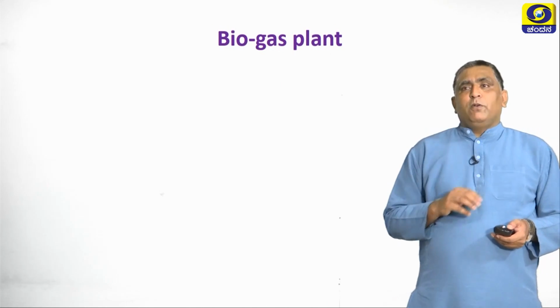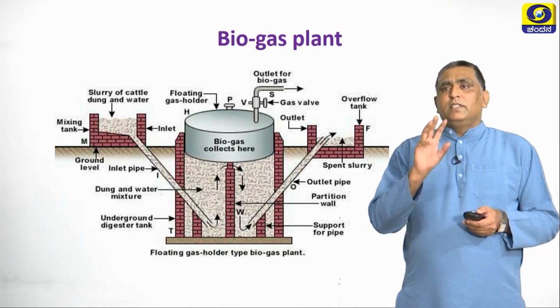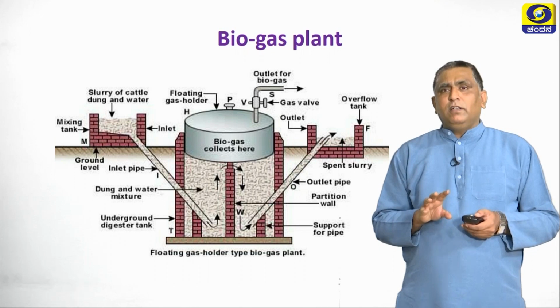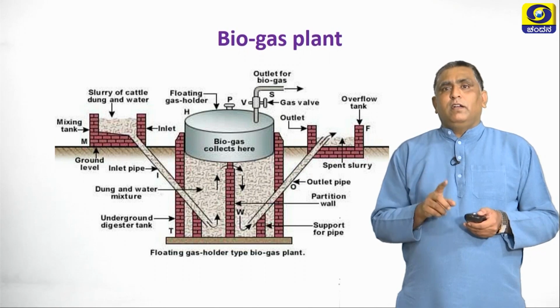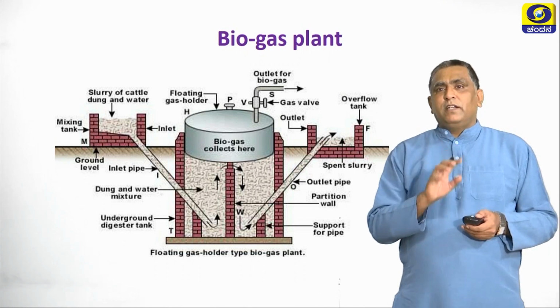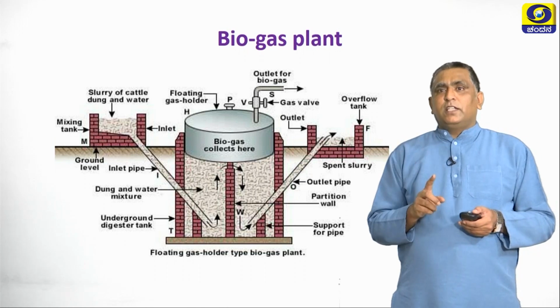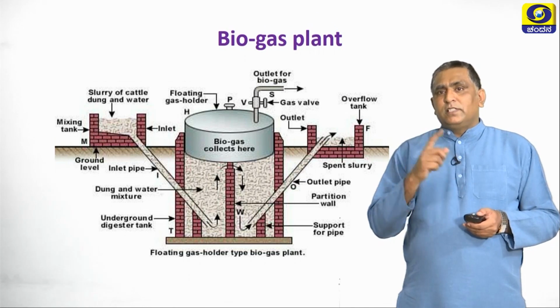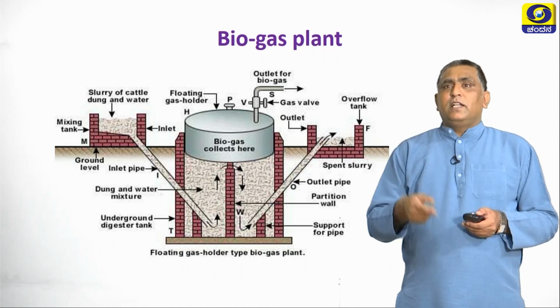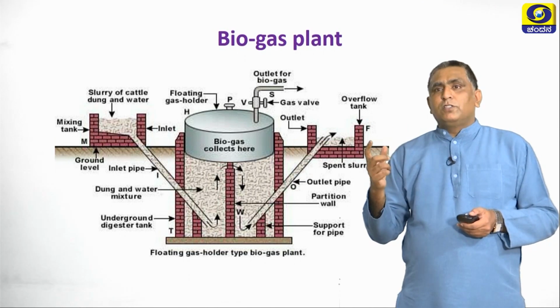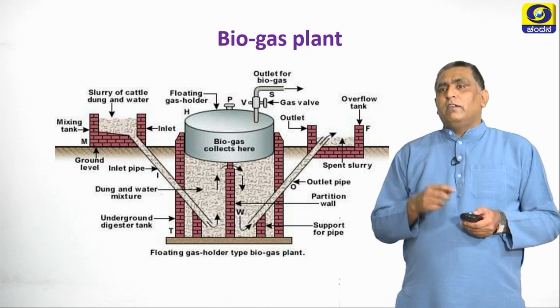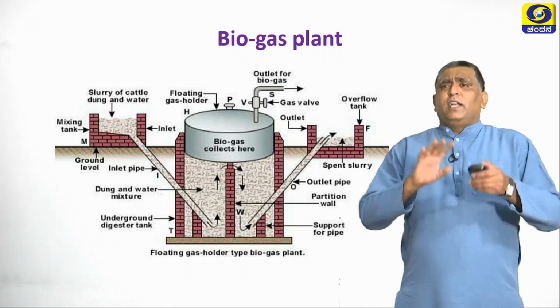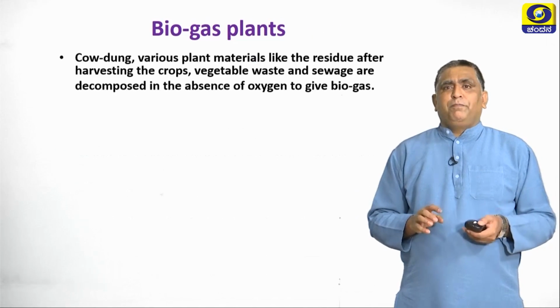So let us see a biogas plant. This is a very, very important diagram. Slurry of cattle and cow dung is mixed in the mixing tank, and there is a collection tank, which we also call the digestive tank. There is an outlet pipe, and there is also an outlet flow tank where slurry is collected. Let us see how it works one by one.